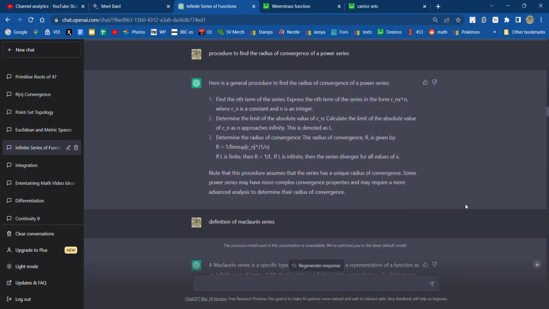Procedure to find the radius of convergence of a power series. Ratio test. Yeah. Or the opposite of the ratio test, either way.